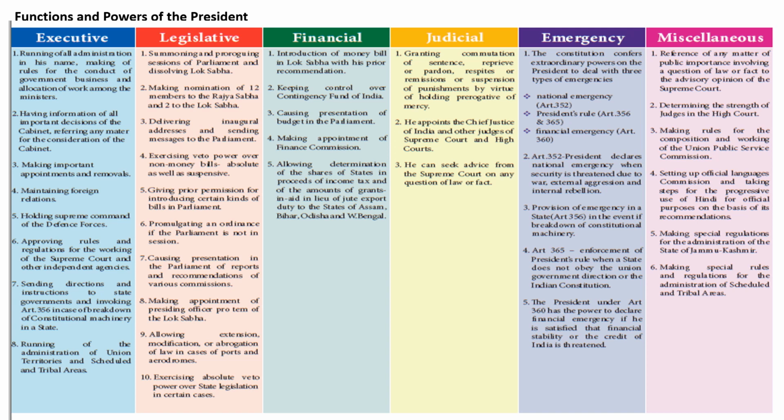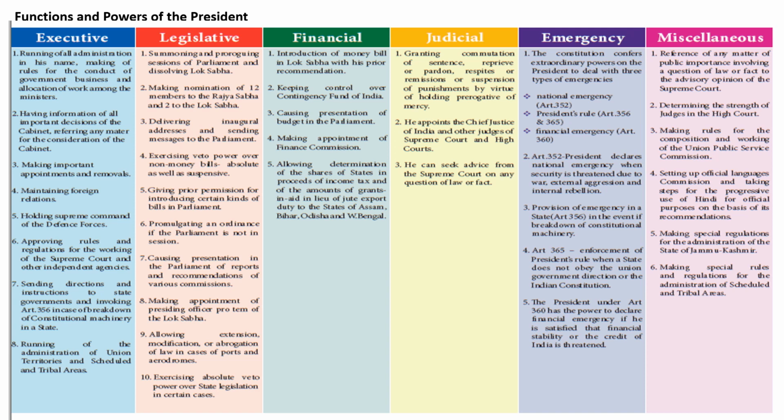Article 356: in the event of breakdown of constitutional machinery. Article 365: enforcement of President's rule when a state does not obey the Union government direction or the Indian Constitution. The President under Article 360 has the power to declare financial emergency if he is satisfied that financial stability or the credit of India is threatened.